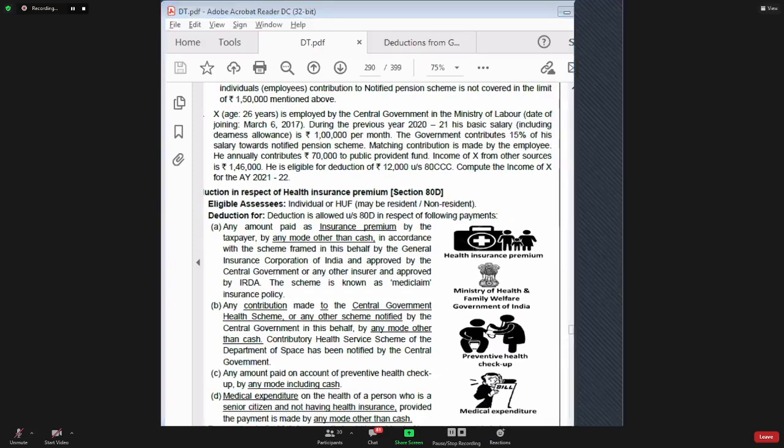Plus, what is the amount of deduction under section 80CCD subsection 1?